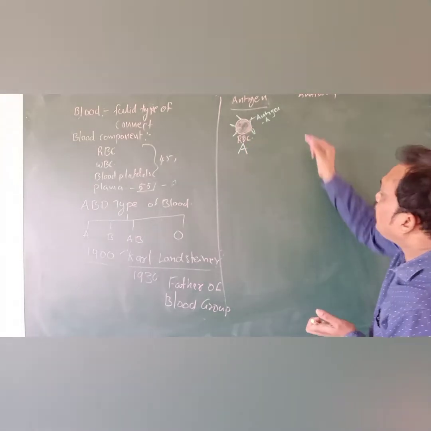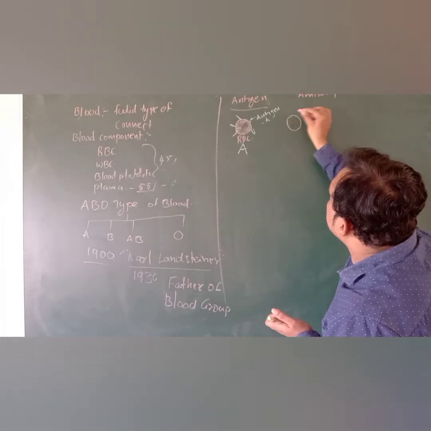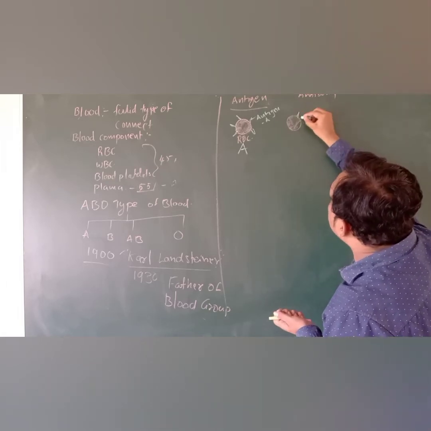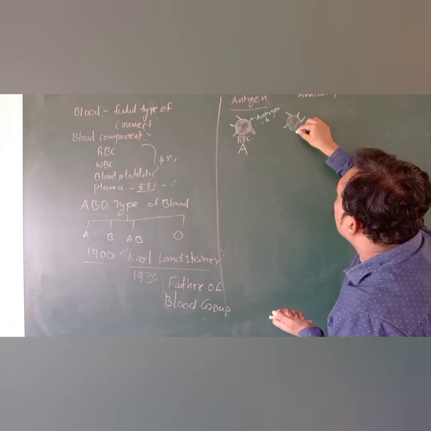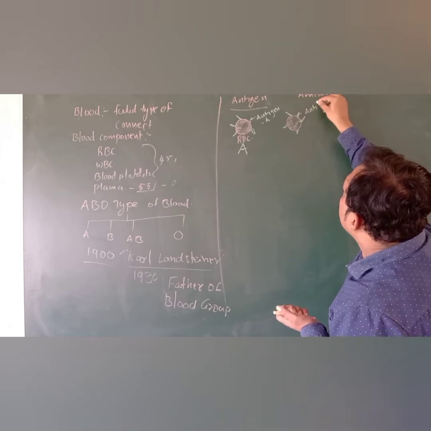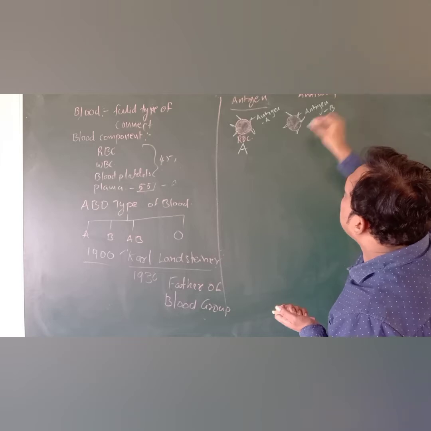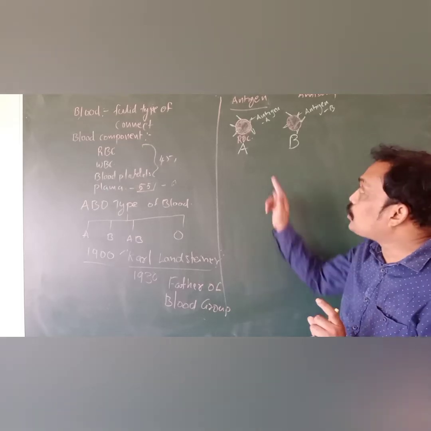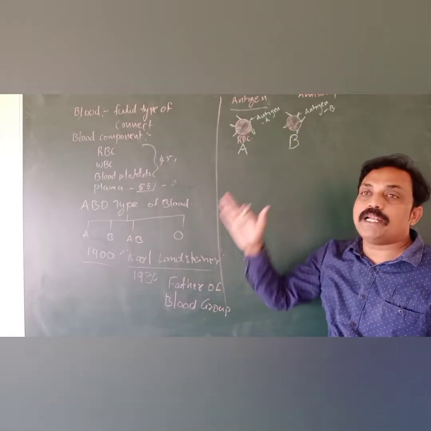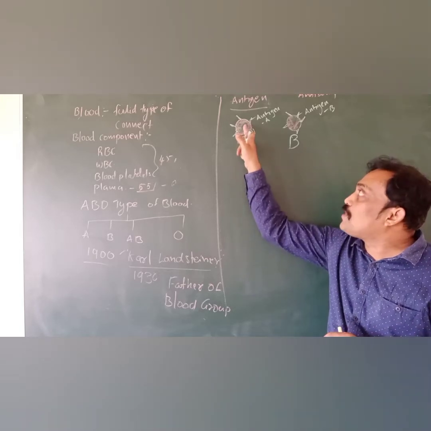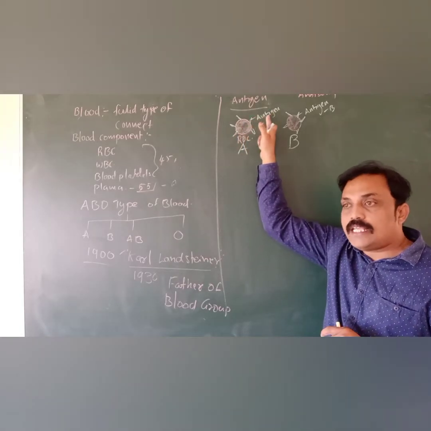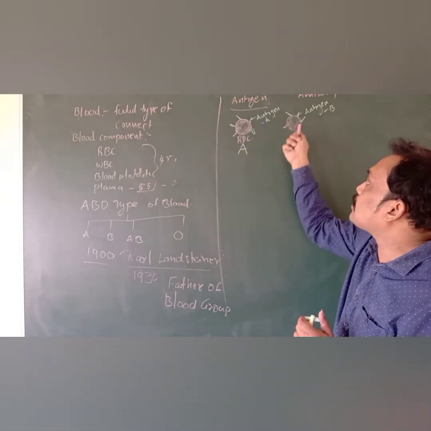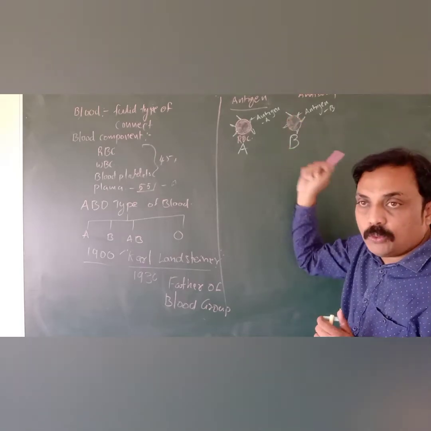And next, if you observe another blood cell, in that blood cell, B type of antigens are attaching. Antigen B, so it is blood group B. Based on the type of antigen located on the surface of the RBC, the blood group is classified. If antigen A is located on the surface of the RBC, that is blood group A. If antigen B is on the surface, that is blood group B.